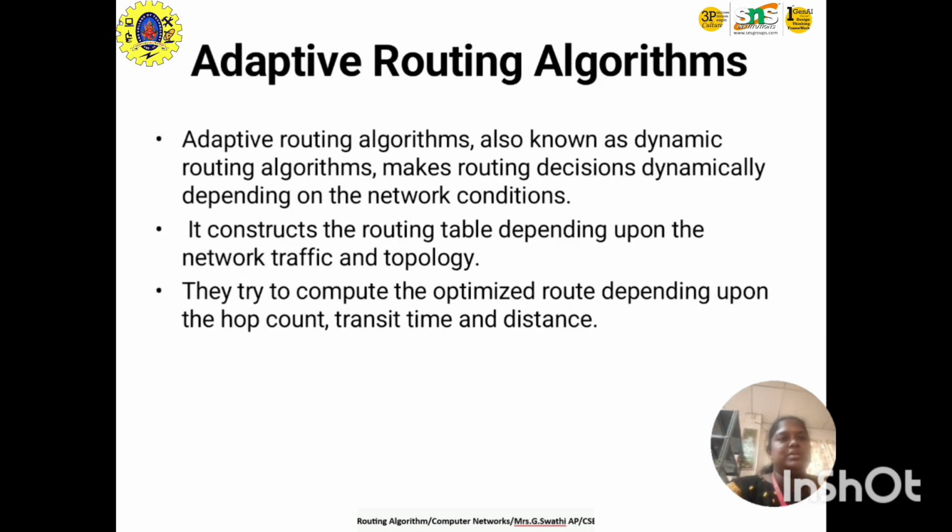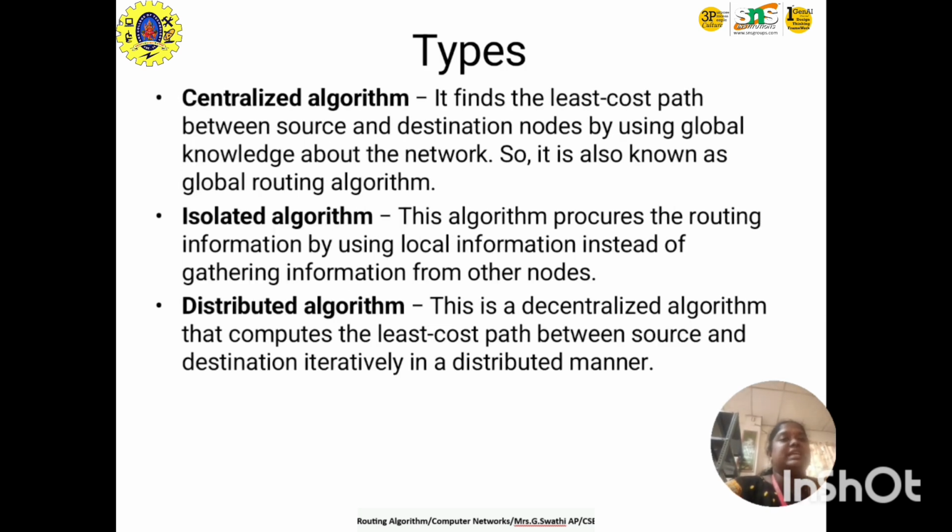Adaptive routing algorithm is also a dynamic routing algorithm. It makes decisions dynamically depending on network conditions. It constructs the routing table depending on the network traffic and topology. It tries to compute the optimized route depending on hop count, transit distance and time. The types are centralized algorithm, isolated algorithm and distributed algorithm.